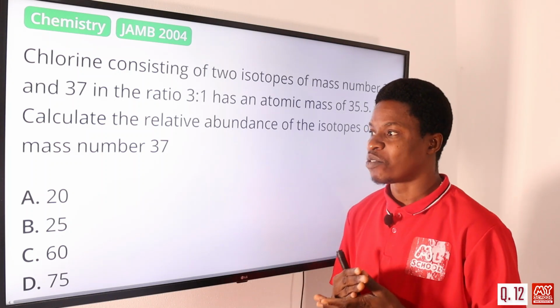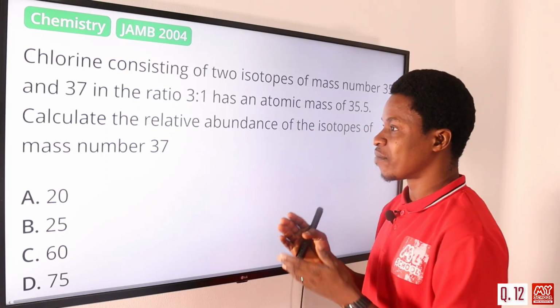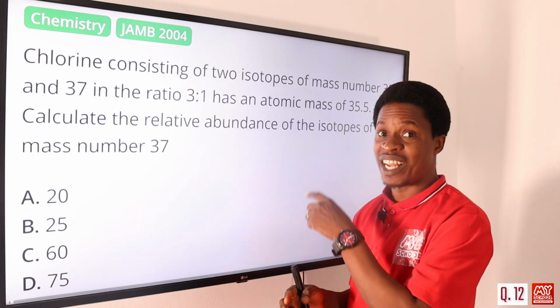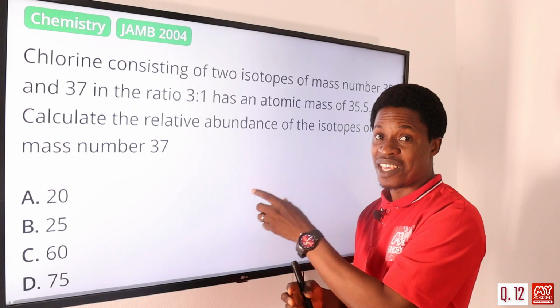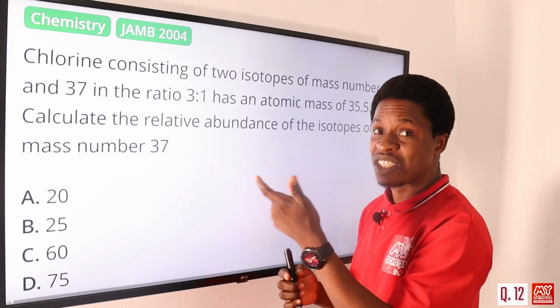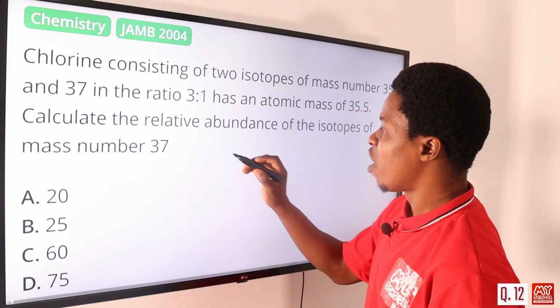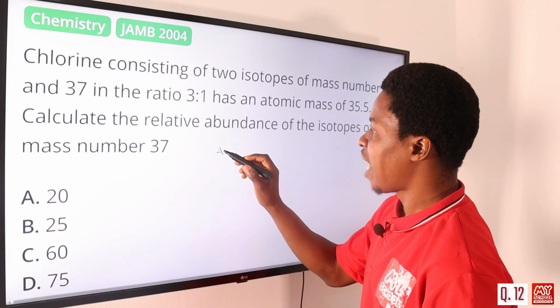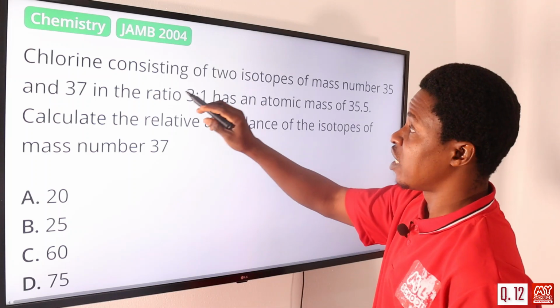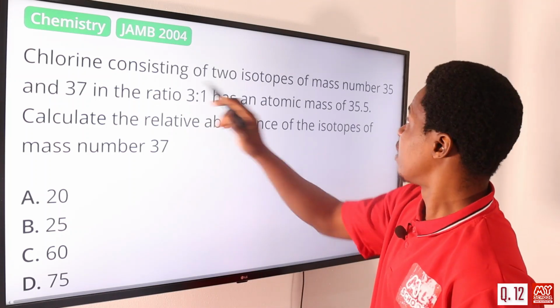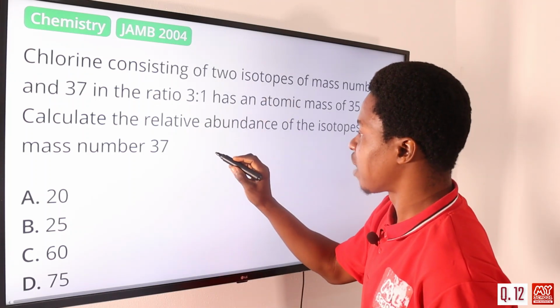You can choose to go through the explanation that is given, and we have different methods that we use to solve it, but let's just look for the simplest approach. All we need to do is the atomic mass. We just say that the ratio is 3:1, respectively. So 35. So which means that let's use the board.